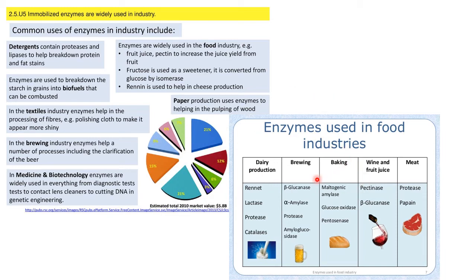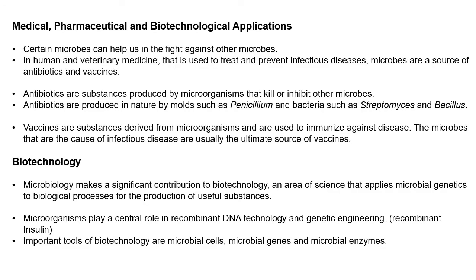So here are some enzymes which are used in the food industry. In case of dairy production, you use rennet, lactase, protease and catalases. In case of the brewing industry, you use beta glucanases, then alpha amylase, protease and amyloglucosidase. For baking, you use maltogenic amylases, then glucose oxidases and pentosanases. In case of the wine and fruit juice industry, you use pectinases to get high juice yield from the fruit, and beta glucanases. For the meat industry, you use proteases and papain. Okay, so try to list at least 4 to 5 examples.